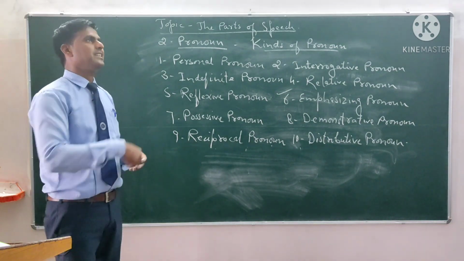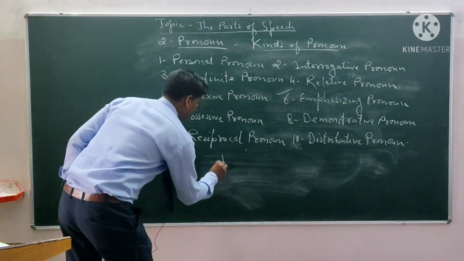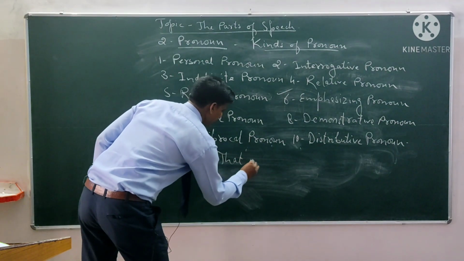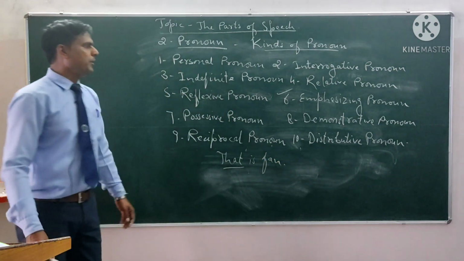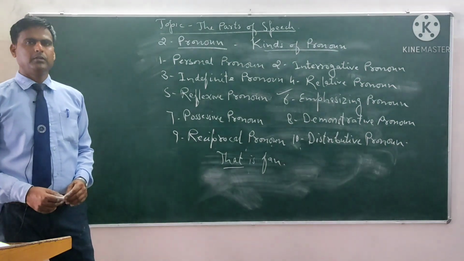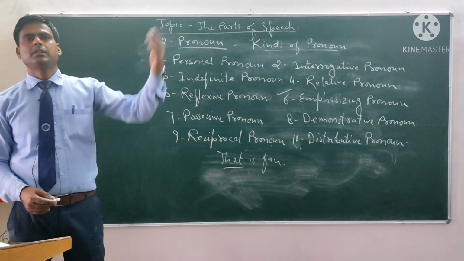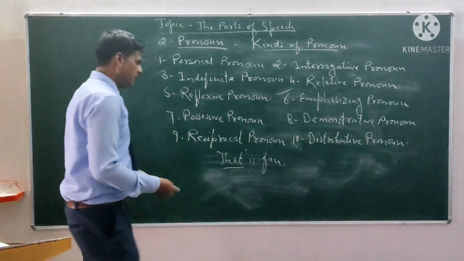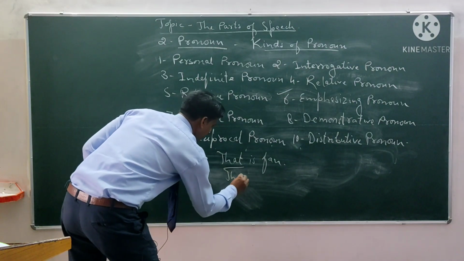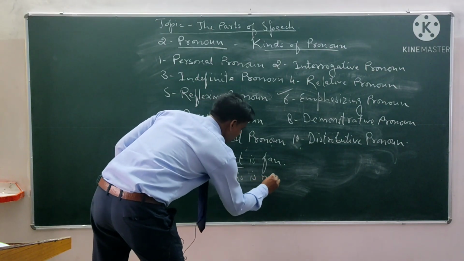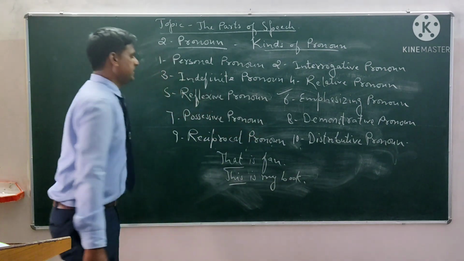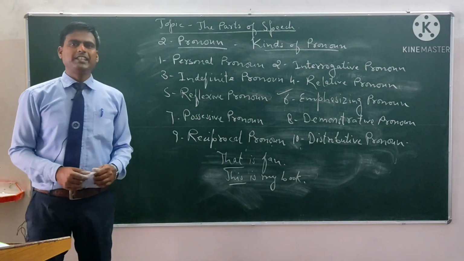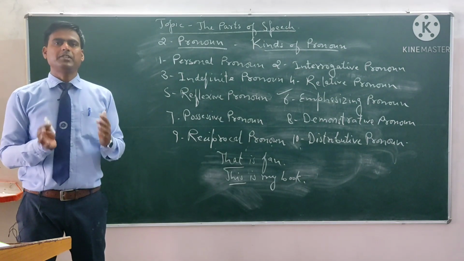For example, we can say that is fine. So that is funny. So that is the demonstrative pronoun. It is indicating towards something. We can say this is my book. In this the pronoun this is the demonstrative.